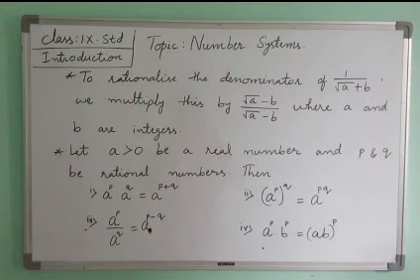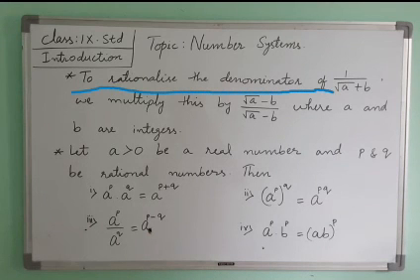Now let's see the last points of this chapter. First, to rationalize the denominator. Again, these bits you will have in your exercise. Rationalize is nothing but making the denominator a rational number, which should not have the radical sign; the square root sign should not be there. Whenever you have a number in square root with a plus sign, we need to multiply with the minus sign. We will see this method in detail in our exercise. Remember that rationalizing the denominator means making the denominator free from the radical sign.